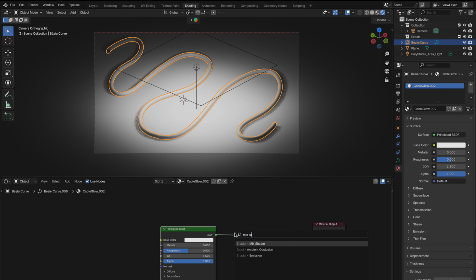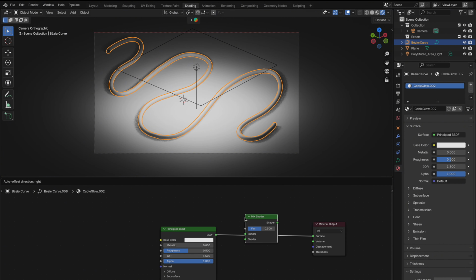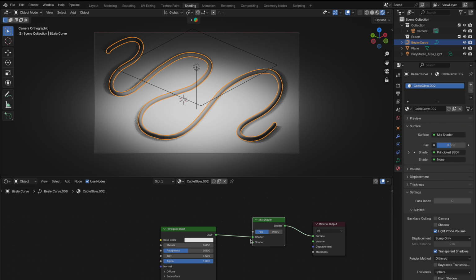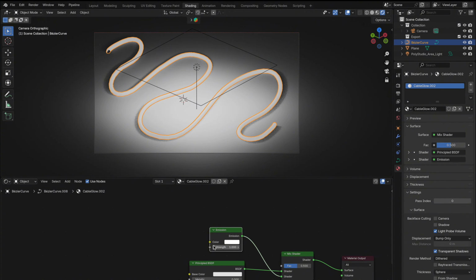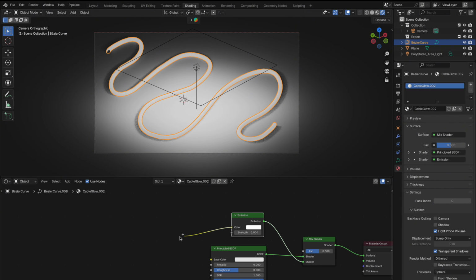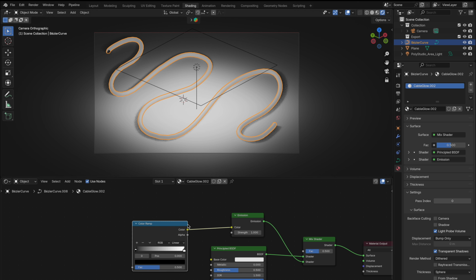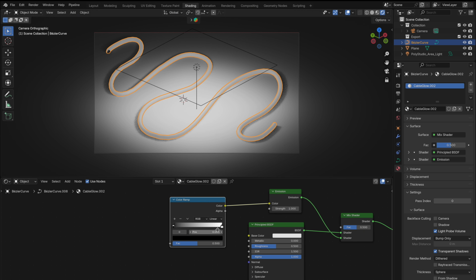Connect the mix shader directly into the material output and plug the principled BSDF into shader slot 1 of the mix shader. Next, add an emission shader. This is what's going to create that glowing light as it travels through the cable. Connect the emission shader into shader slot 2 of the mix shader. Now to control where and how the light appears along the cable, we'll use a color ramp. For now, keep things simple so we can see what's going on.